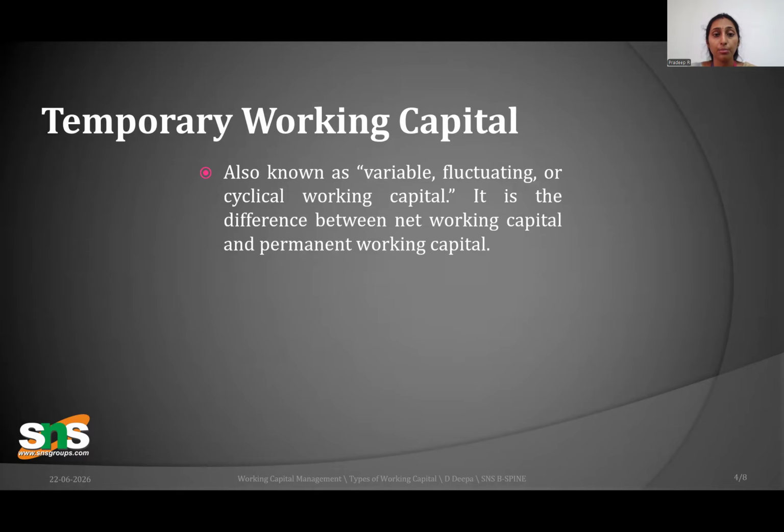And next is temporary working capital. It is also called variable, fluctuating or cyclical working capital. The difference between net and permanent is the main thing of this permanent working capital.